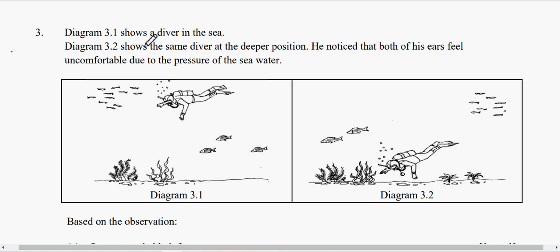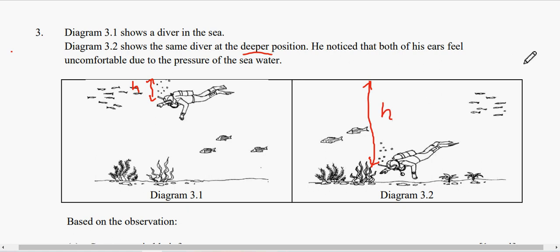Alright, now look at this question. Diagram 3.1 shows a diver in the sea. The same diver in the sea. So 3.1 in the sea, and then 3.2 same diver at a deeper position. Remember, we measure the depth from the surface of the water. In this case, this is the depth h. And then the second diagram, this will be the depth.